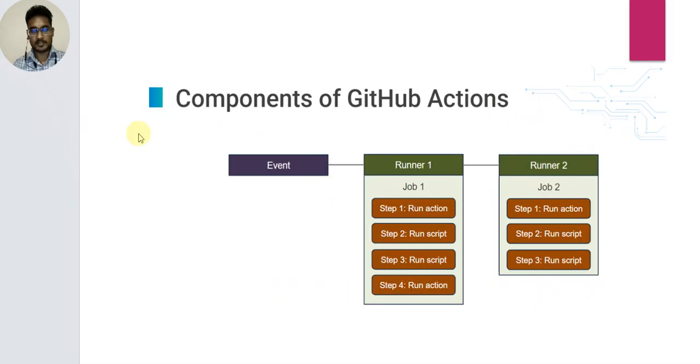Components of GitHub Actions. Event, runner 1, runner 2, job 1, job 2. Step 1 in job 1 can run an action or run a script. Job 2 has step 1 run action, step 2 run script.